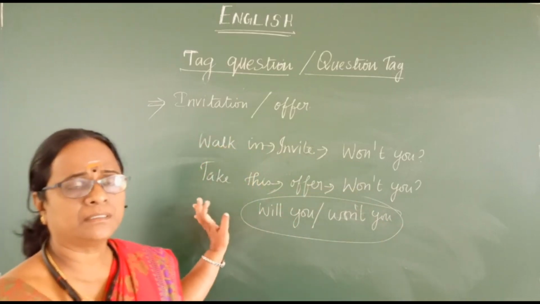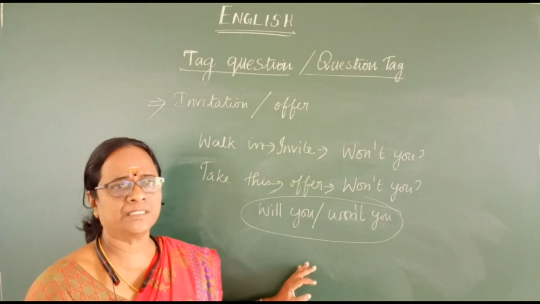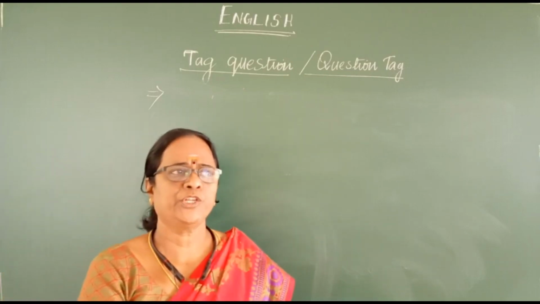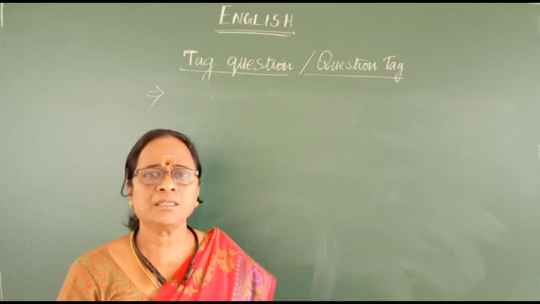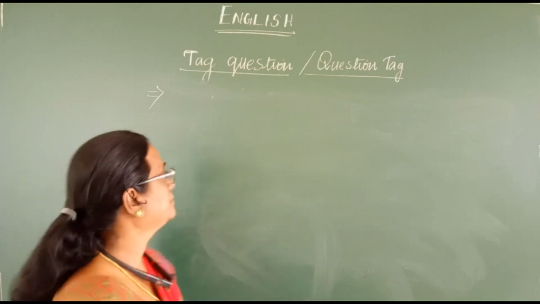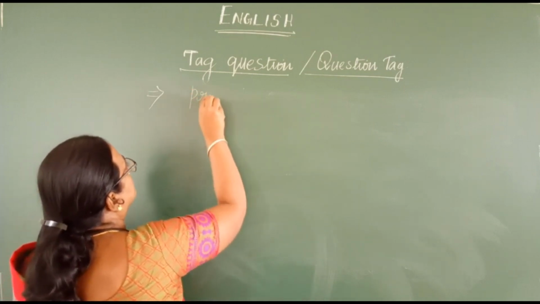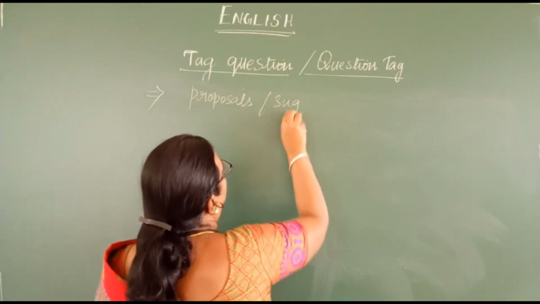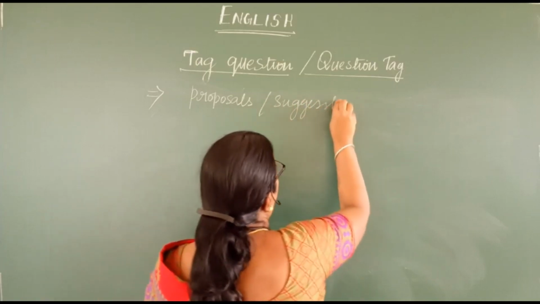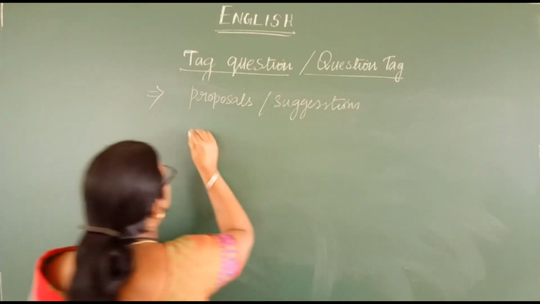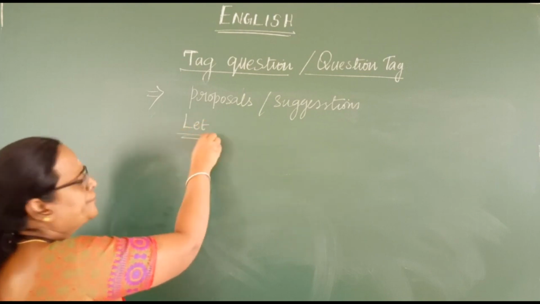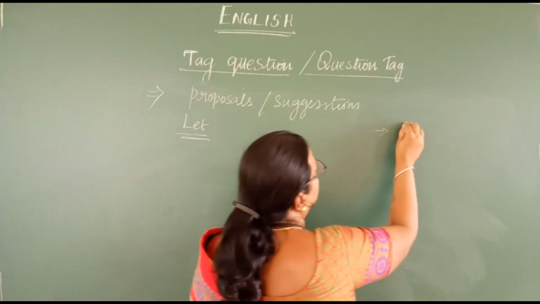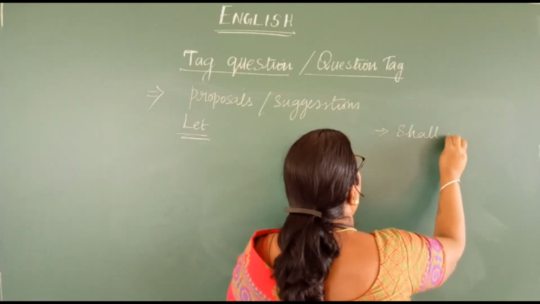Sometimes if it is given as a choice, preference, then you have to use the word would. Okay, the next point is, when you are making proposals or suggestions using let. So when you find a sentence that begins with let, then the question tag for the sentence is shall we.